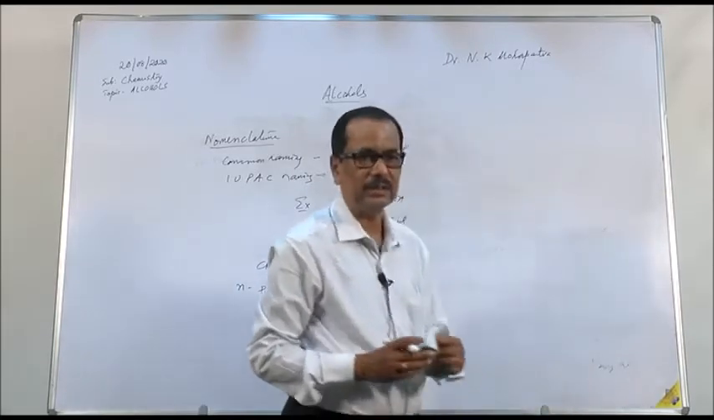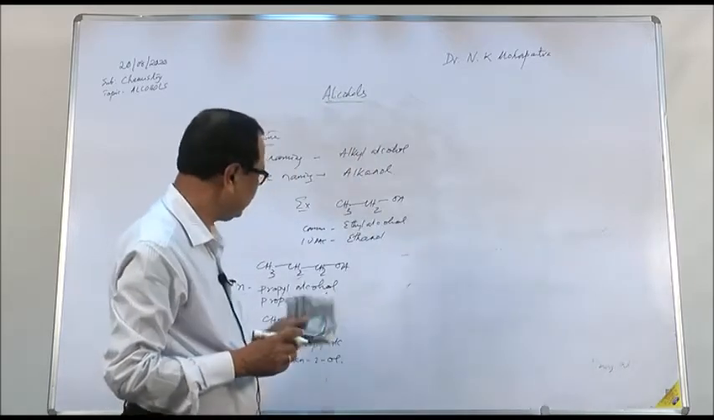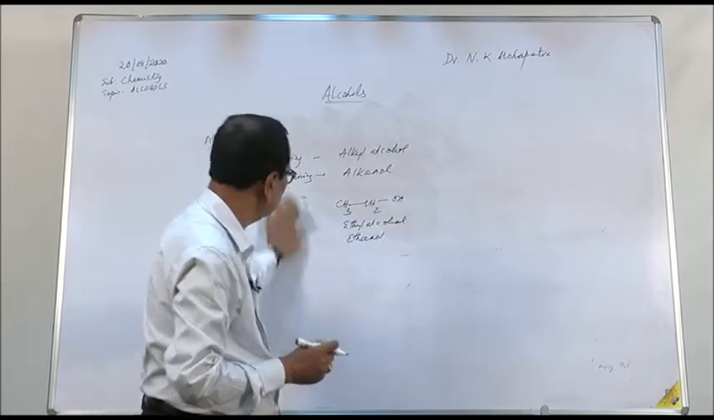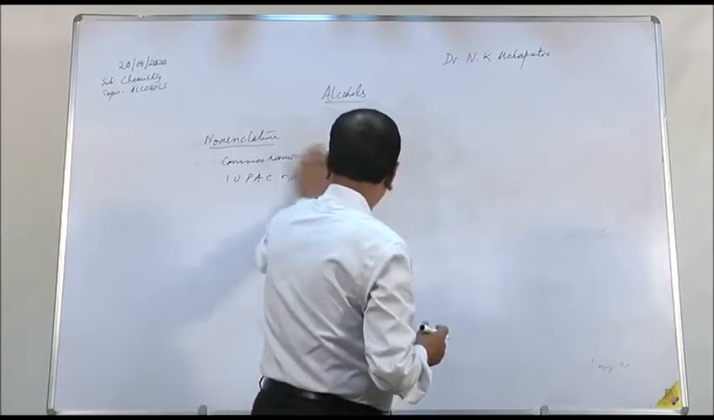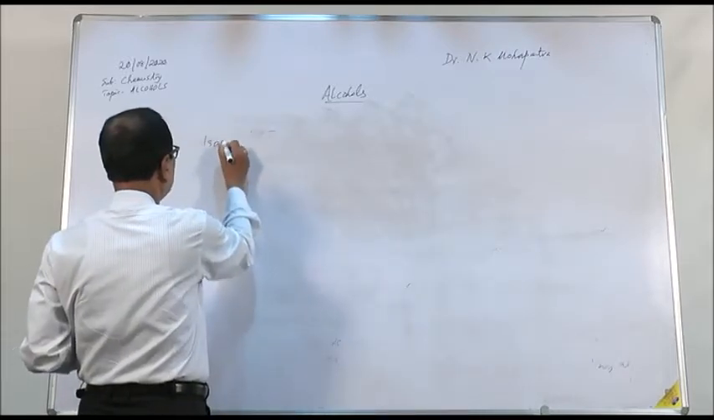Usually, the lower alcohols are named as per their common naming, but the higher alcohols are named as per their IUPAC naming. Now let us come to isomerism.